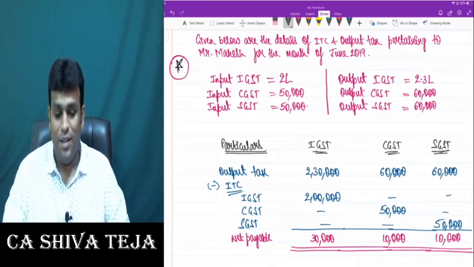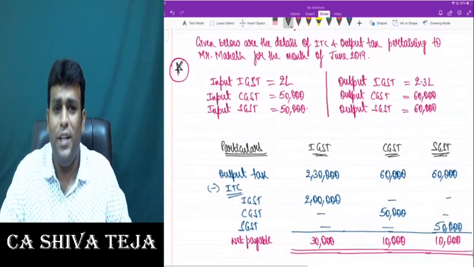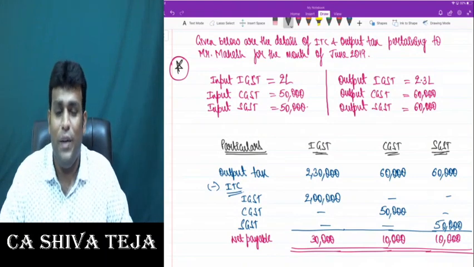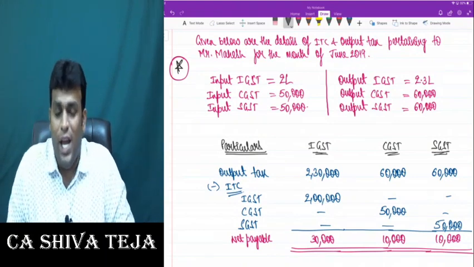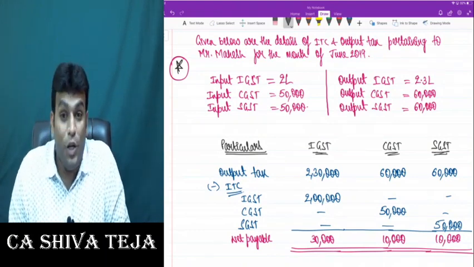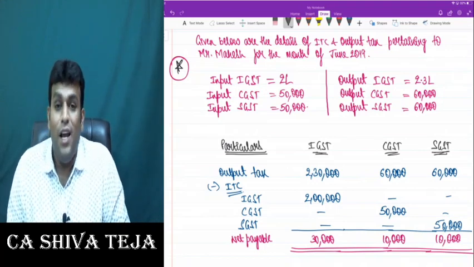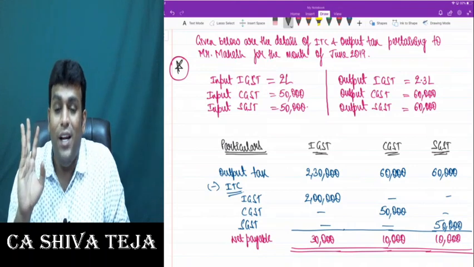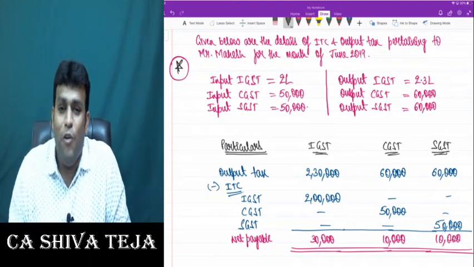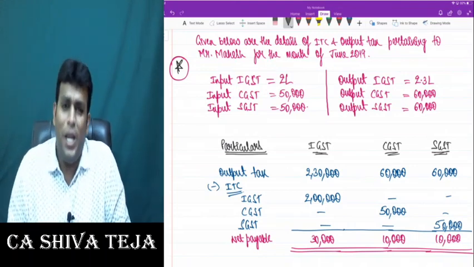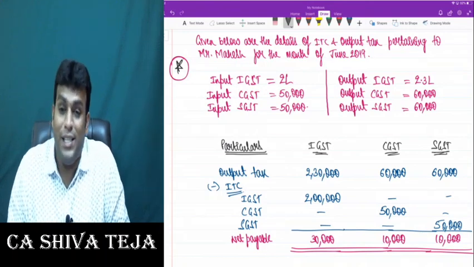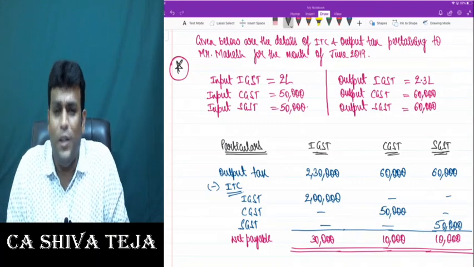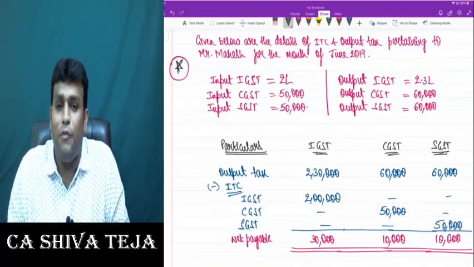Wonderful. Come on, my dear friends, please carefully take all the details of input tax credit and details of output tax and also for set off. In exam, please do present properly. Friends, in exam presentation, what you do will make a big difference. You all know very clearly that 3 hours of paper, what you are going to write will change your complete life. Why do you want to take chance? Please make sure that you present very properly so that in exam, you get some amazing scores. At any cost in exam, whatever you present should be outstanding and fantastic.